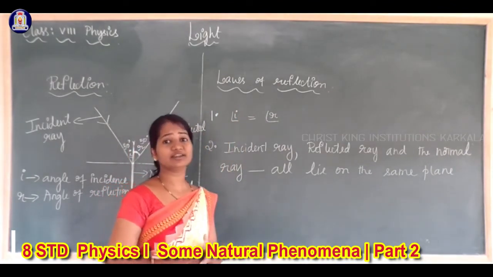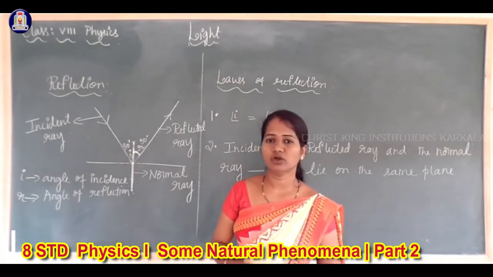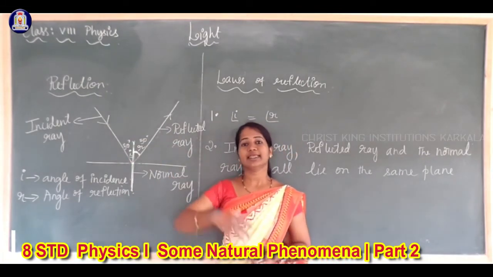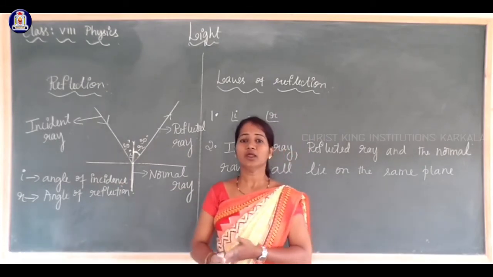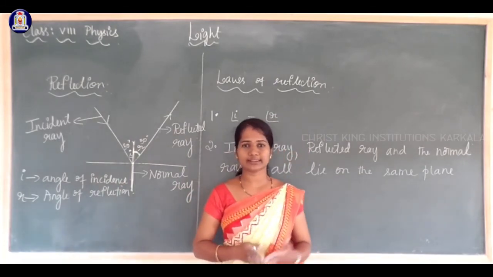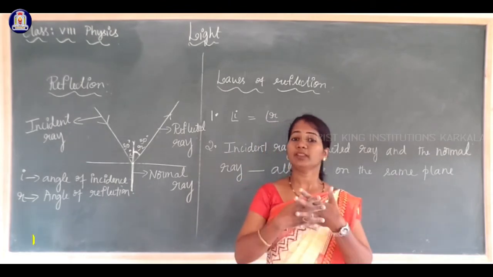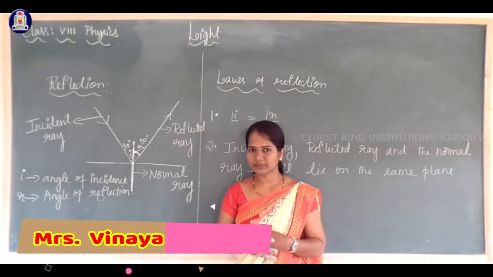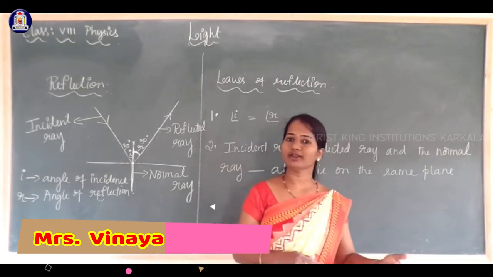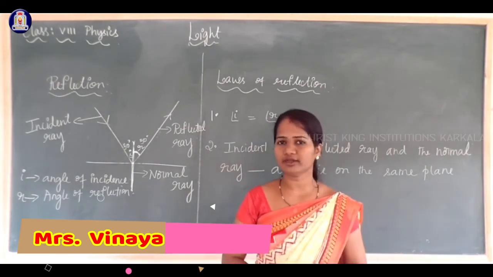So what is reflection? When light falls on a surface, it gets reflected, it bounces back. Bouncing back of light from a surface is called reflection of light. There are two types of reflection: regular reflection and irregular reflection.